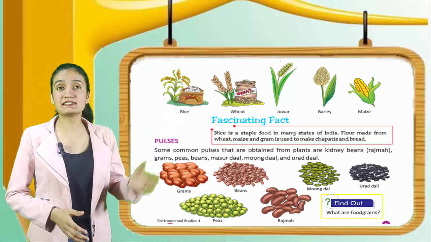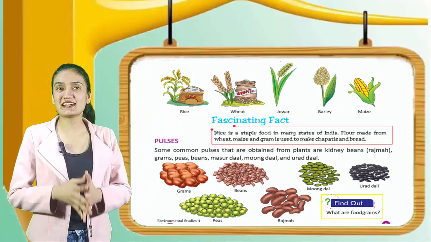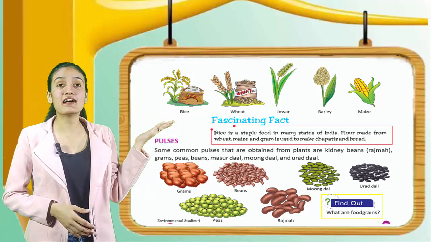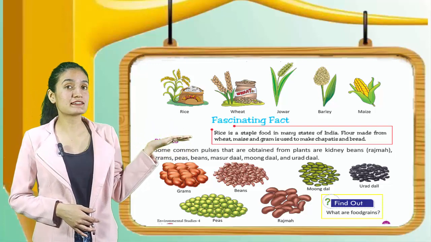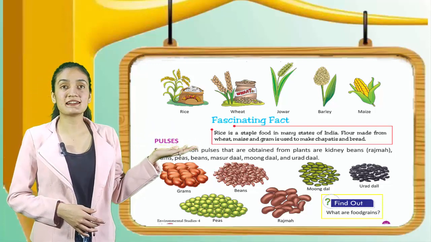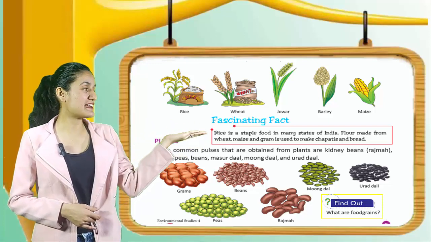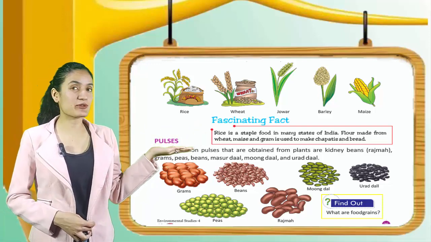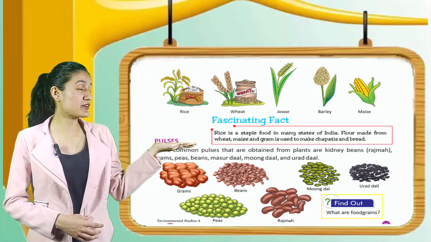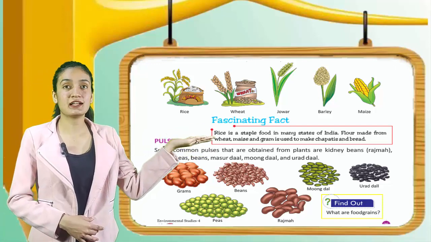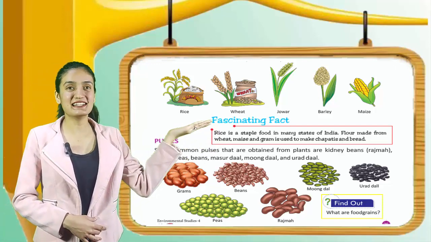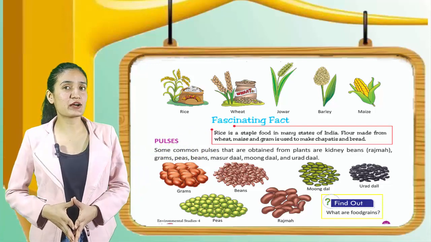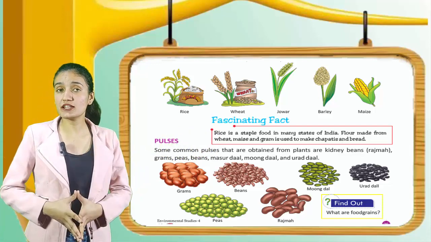Next we have pulses. Some common pulses that are obtained from plants are kidney beans, rajma, grams, peas, beans, masoor dal, moong dal and urad dal. Here you can see the pictures of different types of pulses. Those are gram, beans, moong dal, urad dal, peas and rajma. Now kids, let's find out what are food grains.